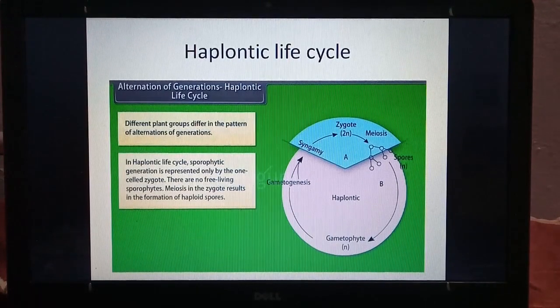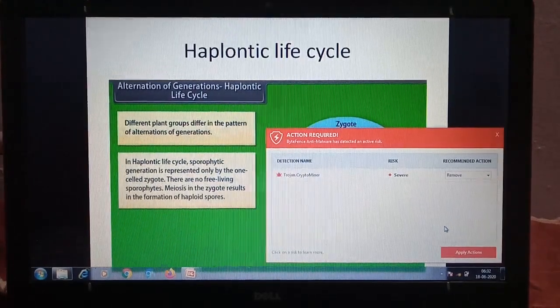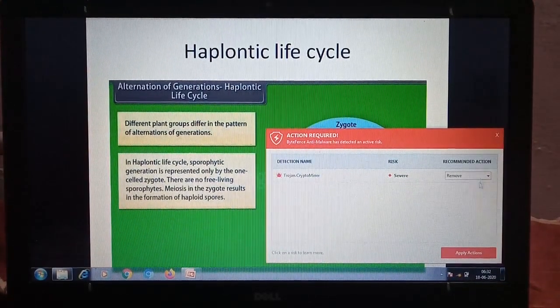In this figure we can see haplontic life cycle. So different plant groups differ in pattern of alternation of generations. In haplontic life cycle, the sporophytic generation, sporophyte, is represented by one-celled zygote.